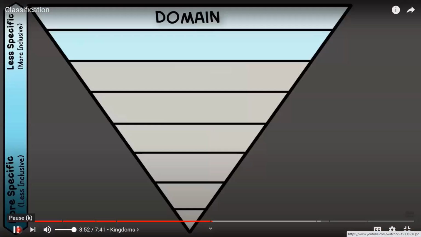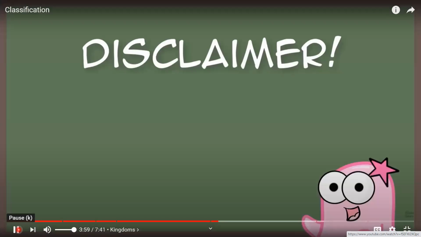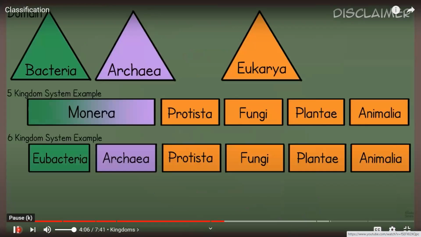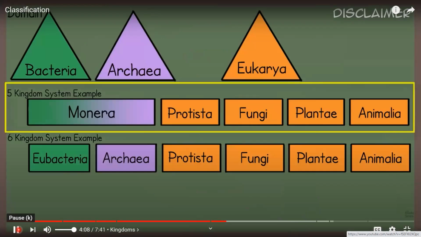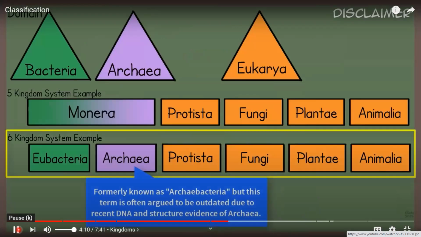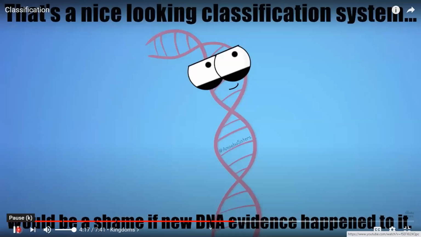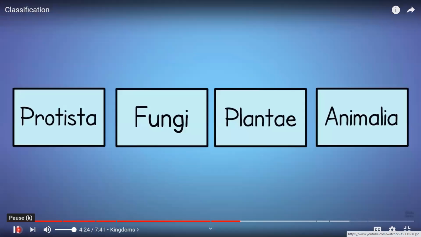So the next level, less inclusive and more specific than domains, is the level of kingdom. And here is the big disclaimer about kingdoms. Each organization is often changing, and it's not even something that all scientists agree on. We've seen a 5-kingdom system that looks like this, and a 6-kingdom system that looks like this. And it's important to understand it's a changing view as we learn more about DNA and cell structure evidence. In further grades you will also learn about classification, so it's exciting. But if we focus on these eukaryotes, let's touch on them briefly.